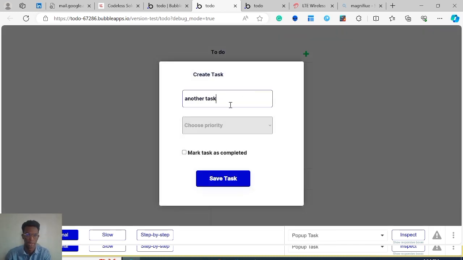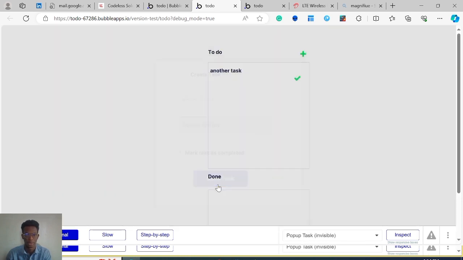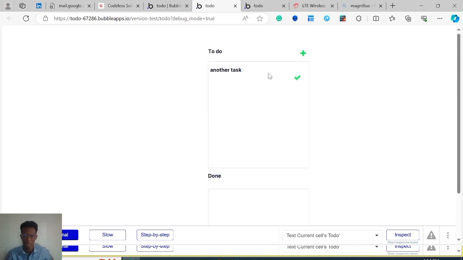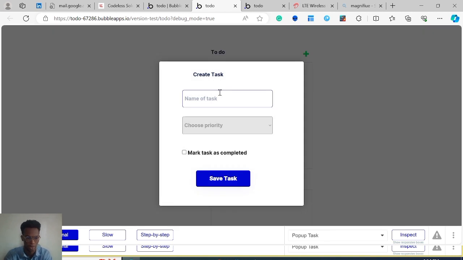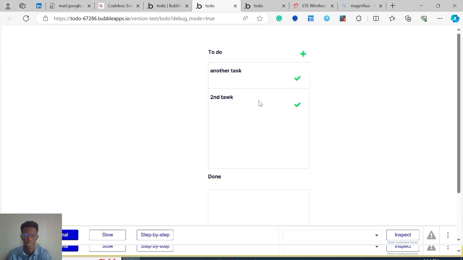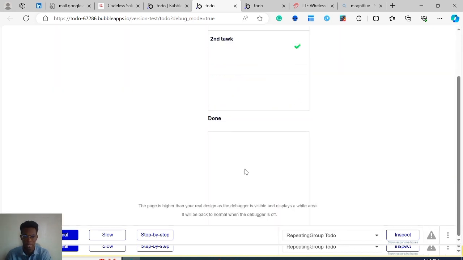task. The priority is medium. It's not complete. So as we can see, we have this one here. Another task. Then I'm just going to create another one. Second task. It's also not completed. So we have these two tasks showing up here.